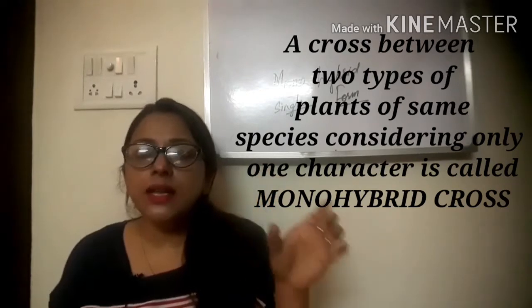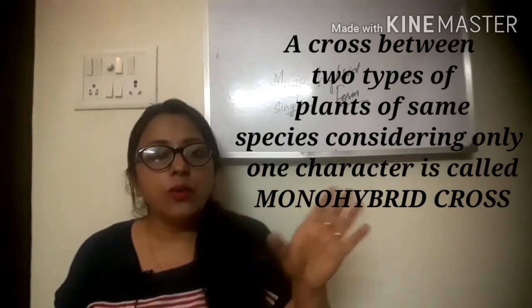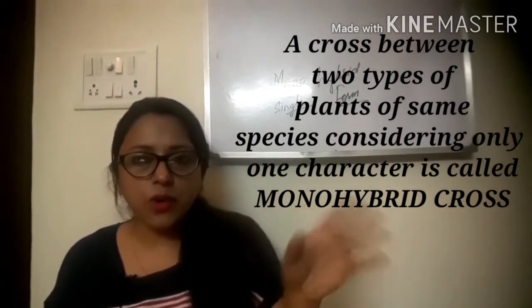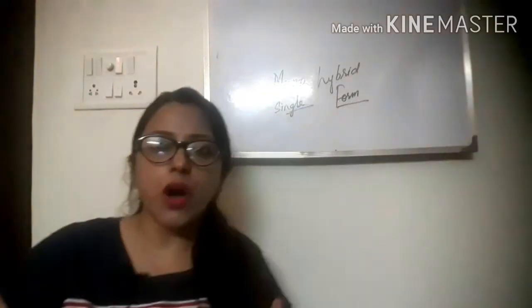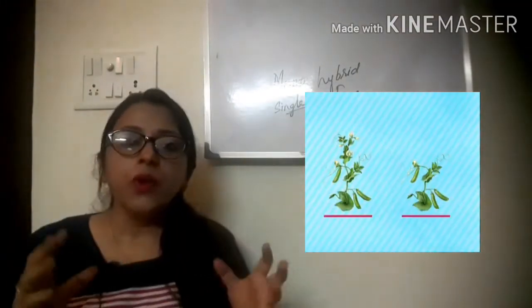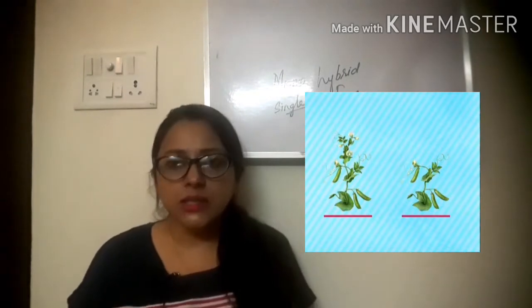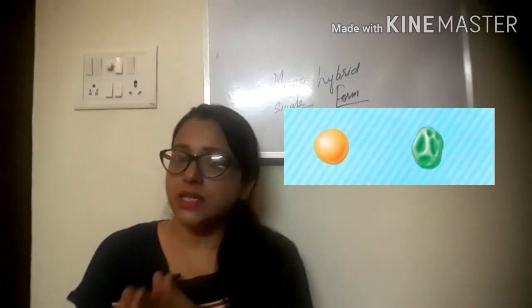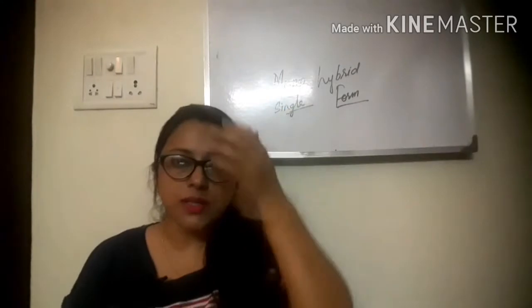Only a single characteristic, where the two are contrasting to each other, like tall and dwarf, or green and yellow. Only a single contrasting character, when crossed with each other at a time, is called a monohybrid cross.